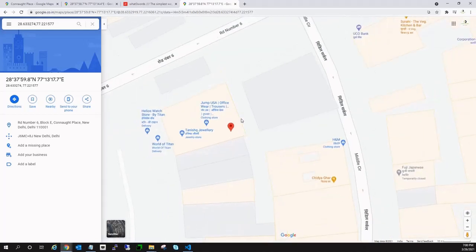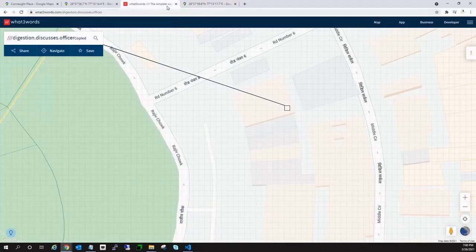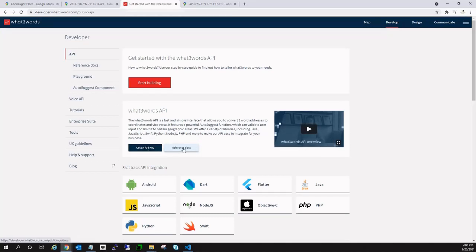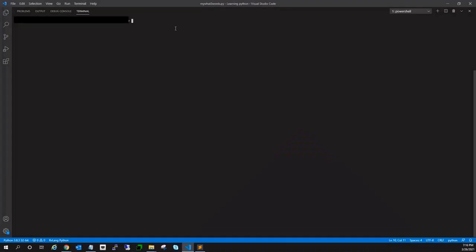I am going to use Python 3, and first we have to install their small package, which is provided by What3Words itself. You can first get the API key by going to the developer page on their website. They have a restriction of 1000 hits per month, and below that you can also see there are several languages in which you can use it. I'm going to use Python for this tutorial, but you can use any. They have very nice documentation.